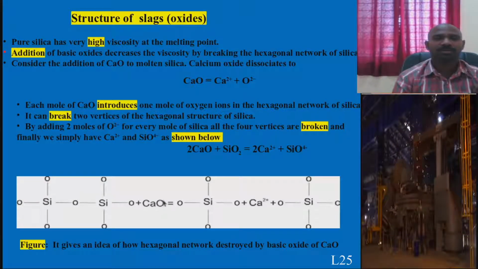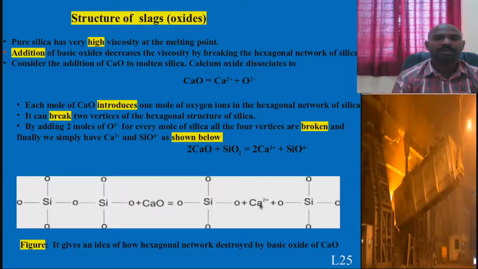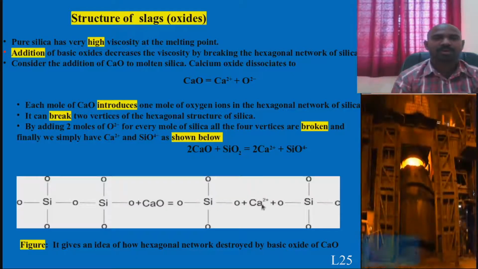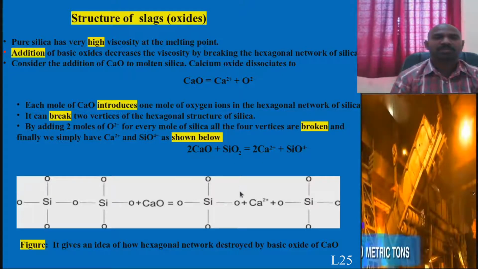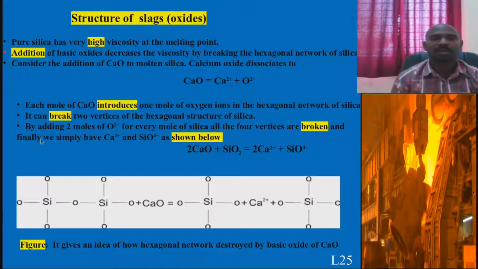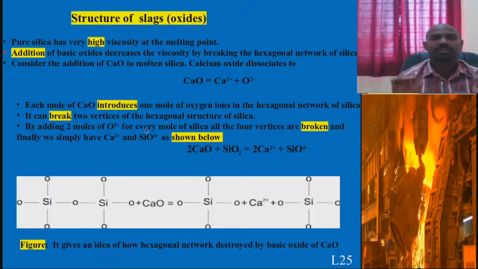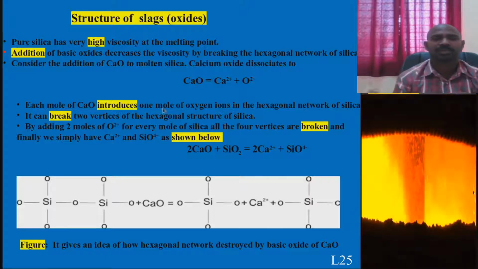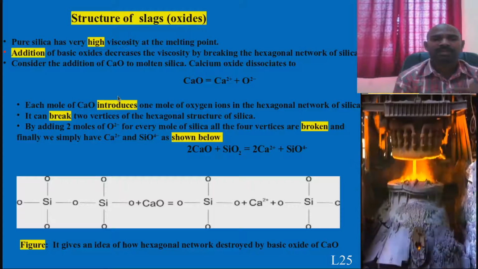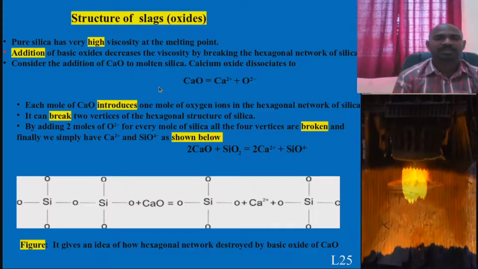When it combines with CaO, it separates both these hexagonal networks. That means they are broken. Here I explained very clearly in a few sentences how it breaks and how many moles are there, all in detail. I suggest you go through all these things.